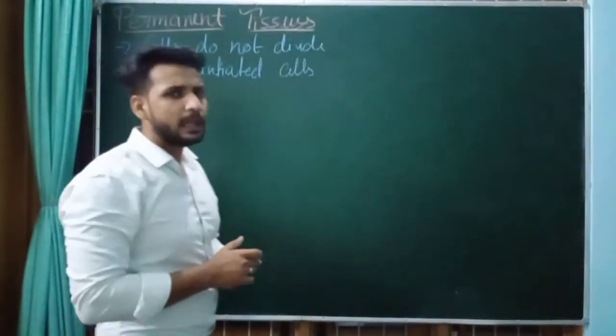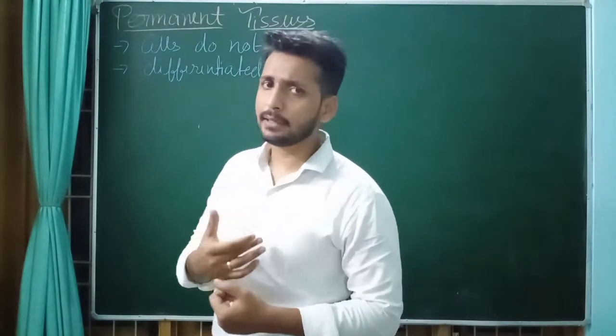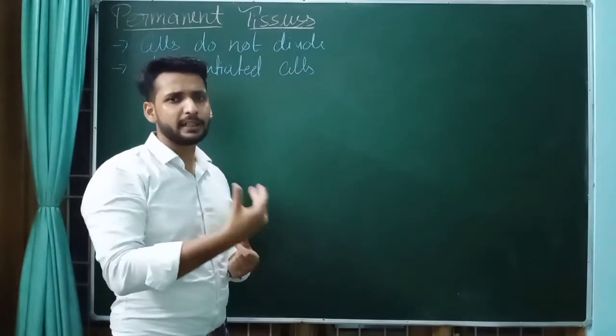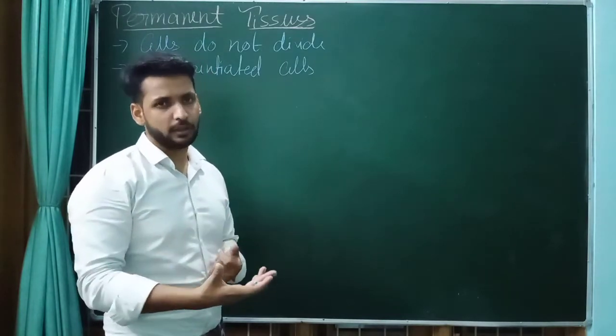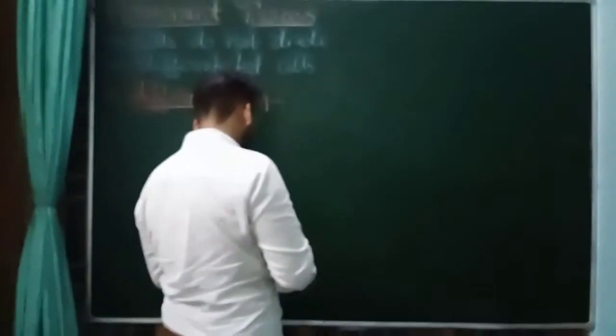The process by which meristematic tissue cells are converted into permanent tissue cells is known as differentiation. What is it called? Differentiation. It is the process of converting meristematic cells into permanent cells.